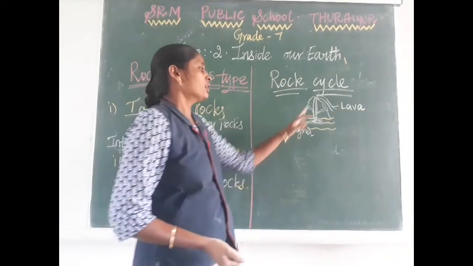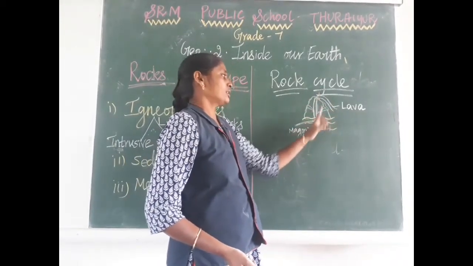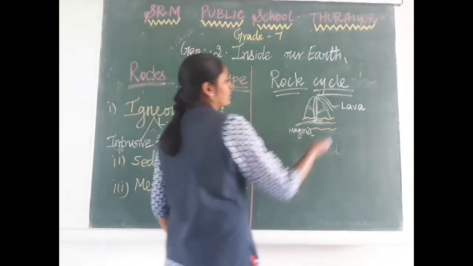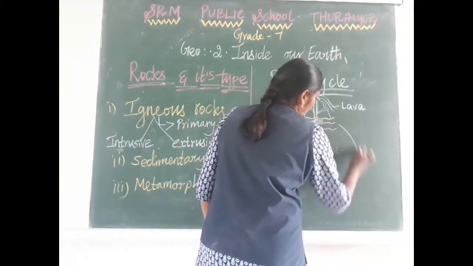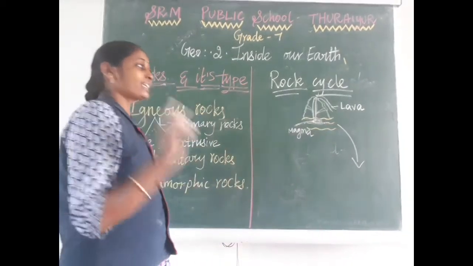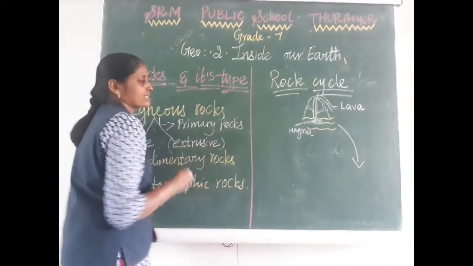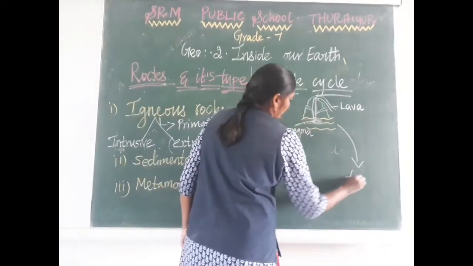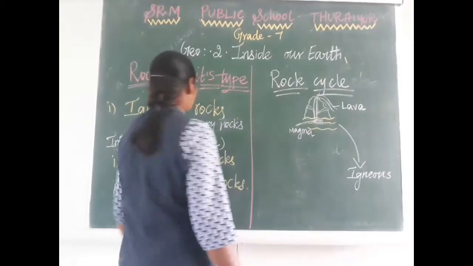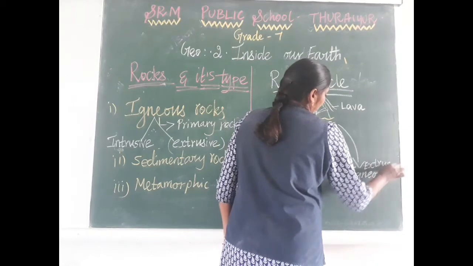When the magma comes out onto the earth's surface during a volcano eruption, it is called lava. This lava cools immediately. At that time you are getting igneous rock, and that igneous rock is called extrusive igneous rock.